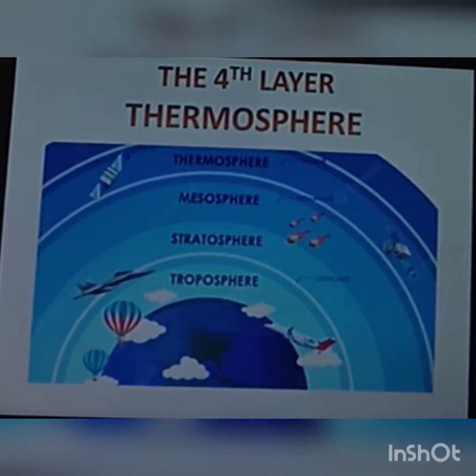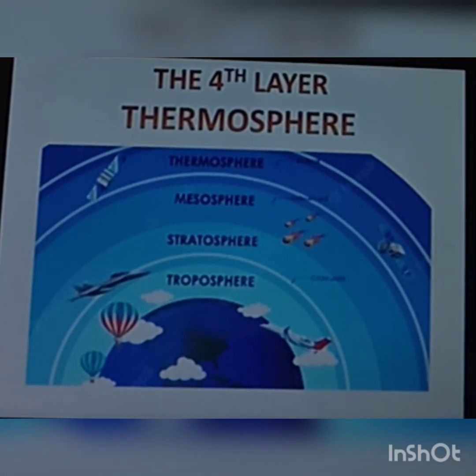Let's move on to the fourth layer, that is the thermosphere. You can remember thermosphere by the thermometer. When you're sick, your parents put it on you to measure your temperature. It is the fourth layer and thermo means heat. This layer has extremely high temperatures. This is the thickest layer in our atmosphere. Only the lightest gases, mostly oxygen, helium and hydrogen are found here. This layer extends from 85 to 690 kilometers.